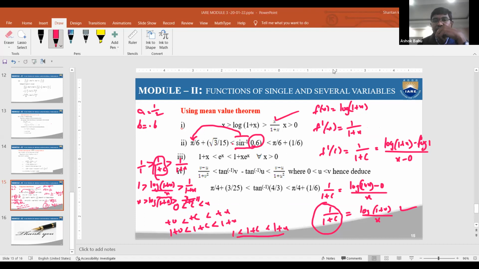What is the sin inverse x derivative? What is the derivative of sin inverse x? What is the derivative of sin inverse x? Don't you know?